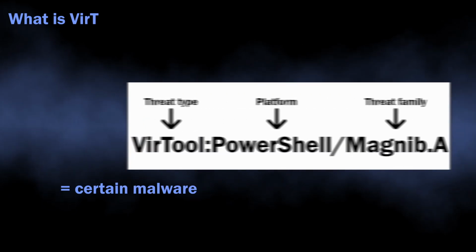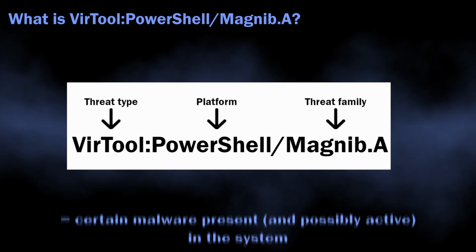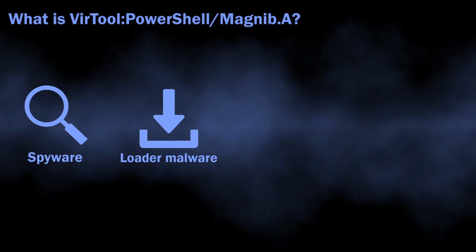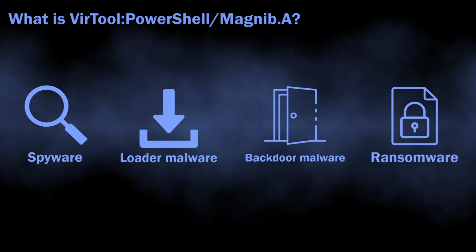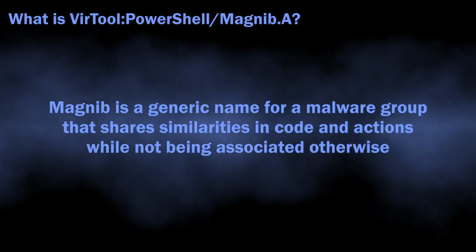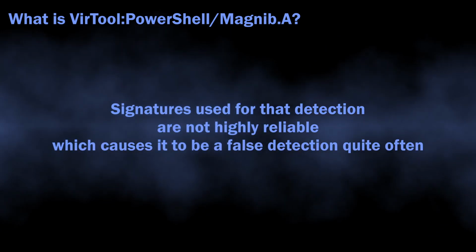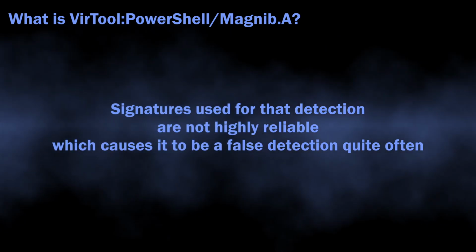In normal situations, VirTool PowerShell Magnib.A can flag a wide variety of malicious programs, from loaders, spyware, and backdoors to ransomware. The name is totally generic. There is no big malware family that has such naming. The signatures that are used to detect this malware are not very reliable, which leaves plenty of room for incorrect detections, but we will get back to it later.